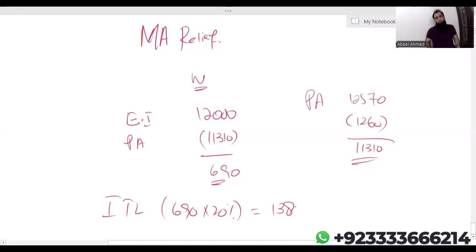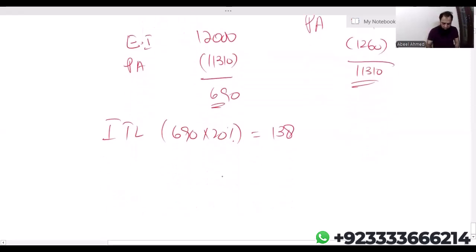A very important concept which I wanted to clear is, if you are husband and wife going for marriage allowance, it has to be 1260. It cannot be less, it cannot be more than that. Now, husband.